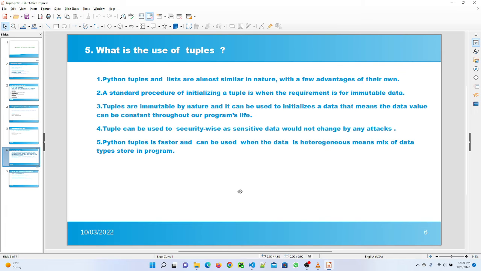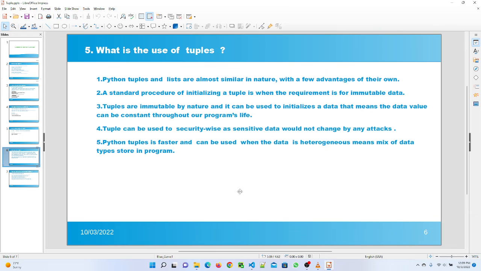Question number 5 is what is the use of tuple? Python tuples and lists are almost similar in nature, but they have a few advantages of their own. A standard procedure of initializing a tuple is when the requirement is immutable data. Tuples are immutable by nature, and can be used to initialize the data. That means the data value can be constant throughout our program life.